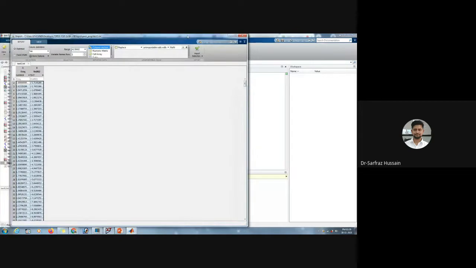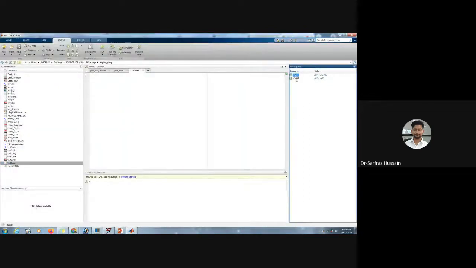Here you can see two columns. One is the frequency, and the other is the output values. Now we click on this import selection, the green tick sign. If we click on this, then the data is imported to our workspace. On the right hand side, you can see our workspace. It has the frequency component and this particular output voltage.